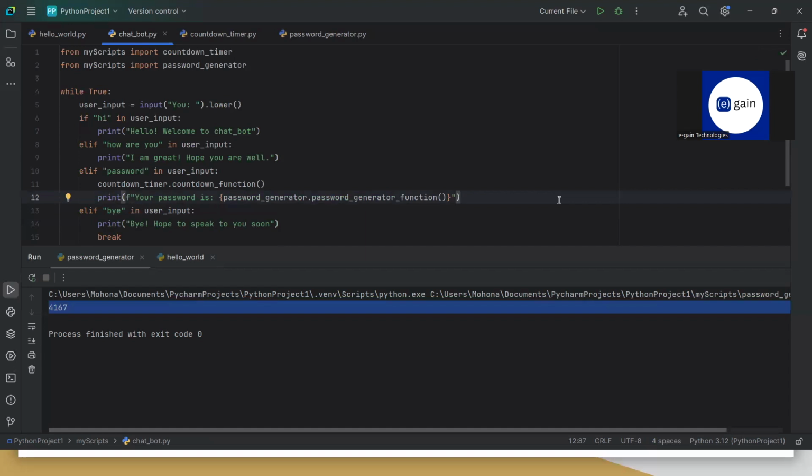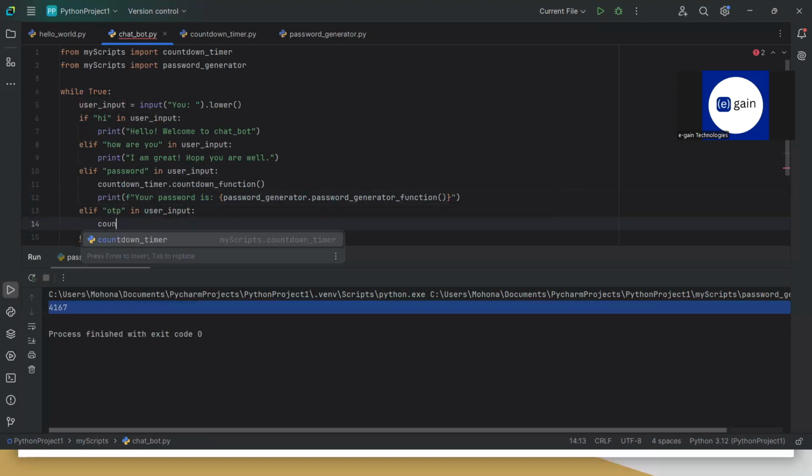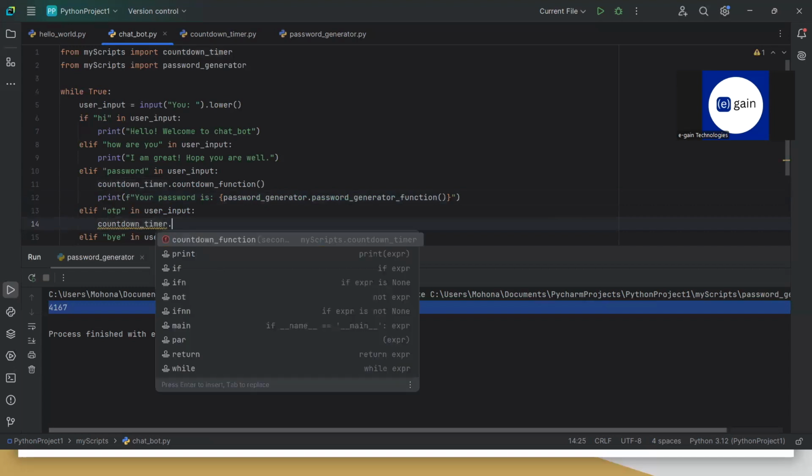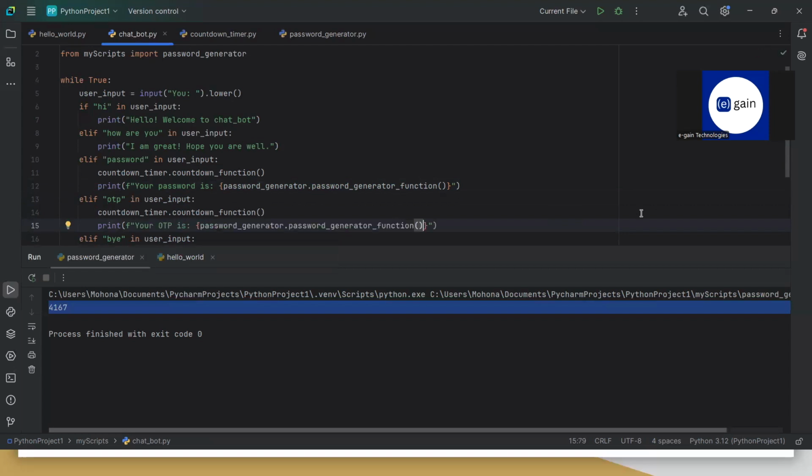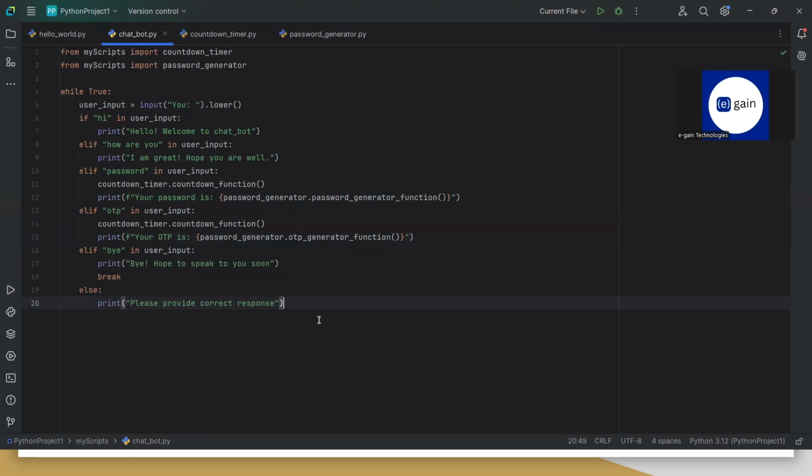and we could do the same thing with OTP where the user requires an OTP from us. And we could implement the same logic. It's a print, OTP is, and instead of the password generator function, we will use the OTP generator function. Right. And now, if I run this code, let us see what happens.